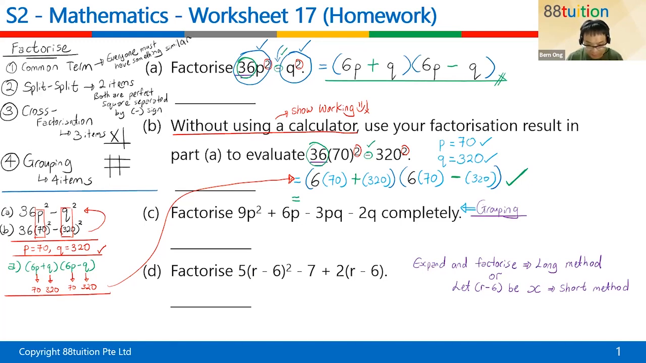6 times 70 plus 320 is equal to 740. So down here is 740. Your teacher just wants to see the working. It's not that you cannot press the calculator. 6 times 70 minus 320 is equal to 100. Show the working like that, okay? And a bracket means a multiplication. So the answer is 740 with the 20 behind. So this is your answer.